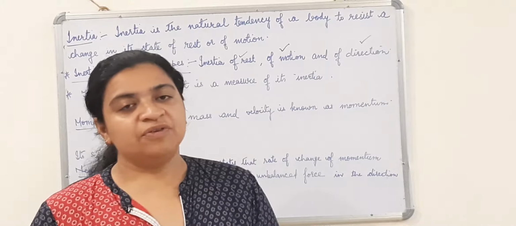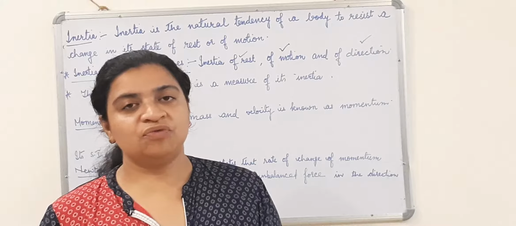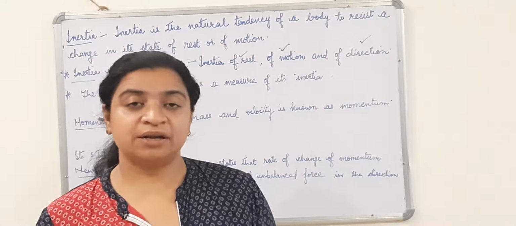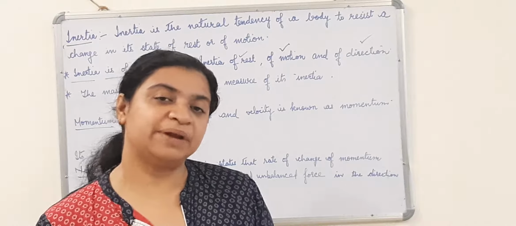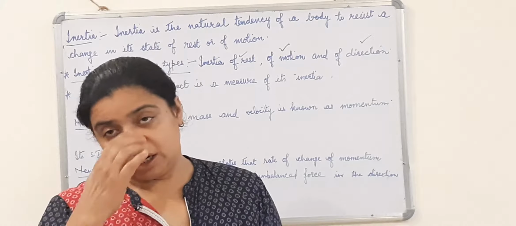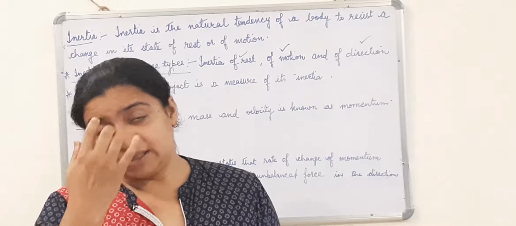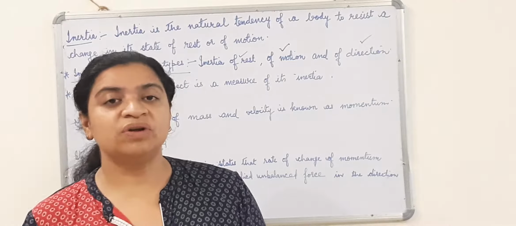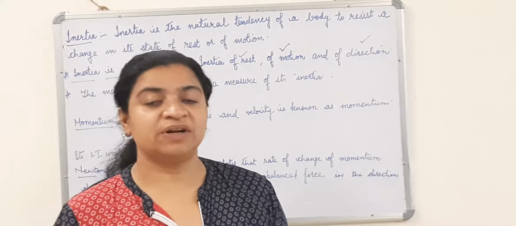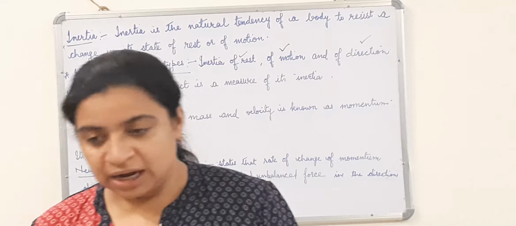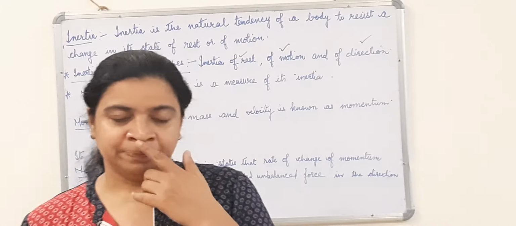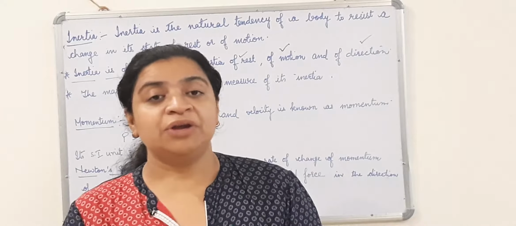Children, in the exam, if you are asked to give reason why you fall forward when you are sitting in a bus and brakes are applied suddenly to that bus, in that case, for those types of questions, you will not simply mention inertia of motion or inertia of rest or inertia of direction, but you have to explain also. Just recall what we had done last time. How are you going to write this answer?